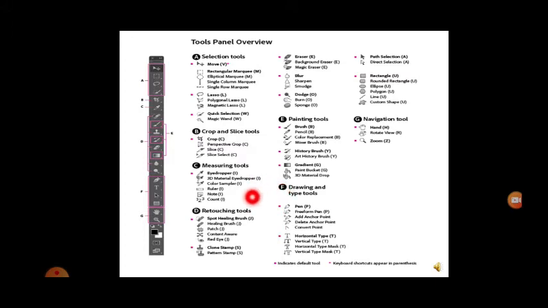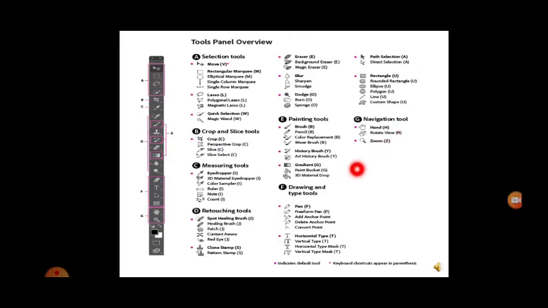So next, retouching tools. Yes, this is the major thing for everyone. We need to touch up the photo a little bit, so that we can enhance the look and we can see it brighter. Then we have painting tools, that is we can paint according to our liking. Then we have drawing and type tools. Type is for writing the text in between the images. And then navigation tool, that is to zoom or to rotate the view, everything comes under the navigation tool.